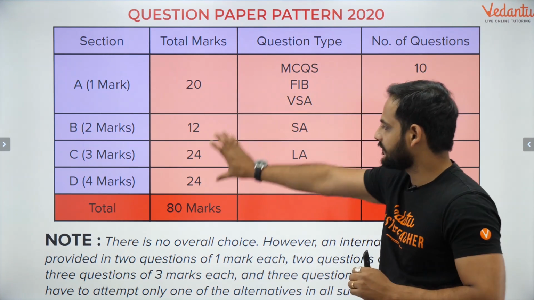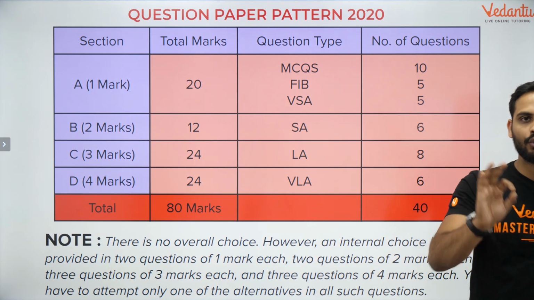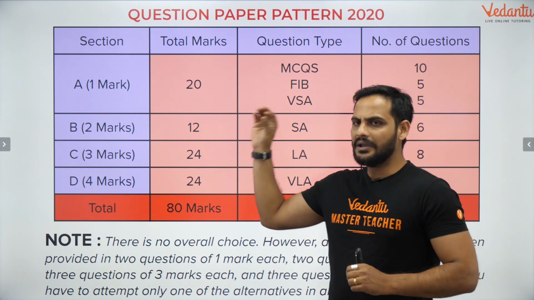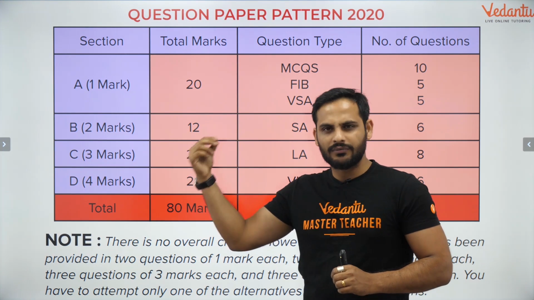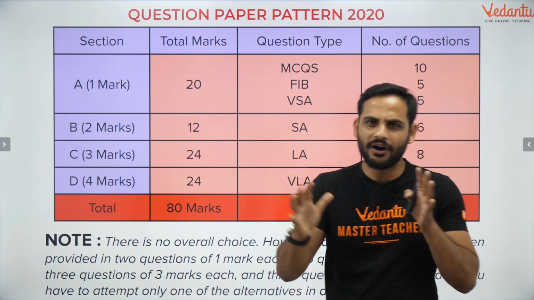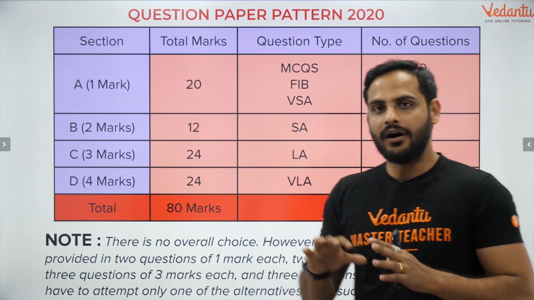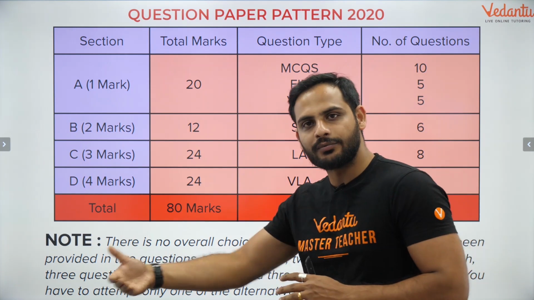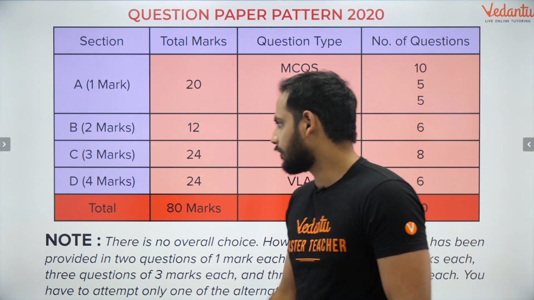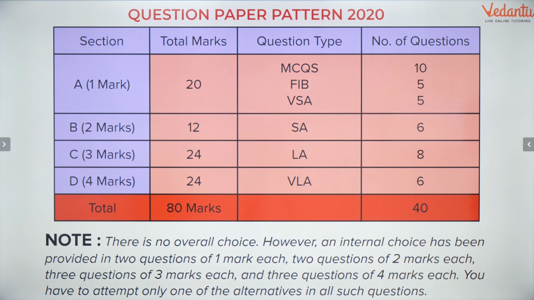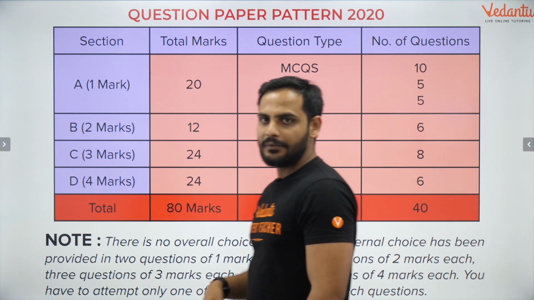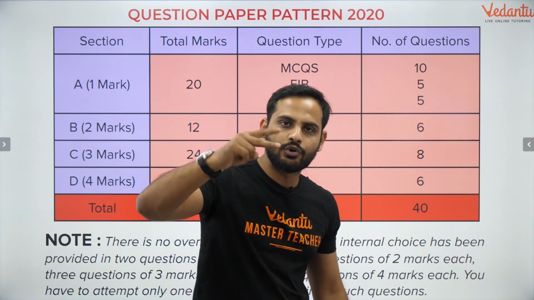So section A and section D are the scoring part. Section B, maybe one question or two questions, and section C, maybe one question, not more than one question, will be of the HOTS type, right? Now, is there internal choice provided in that? Internal choice means what, bachcho? See, here as you can see, the total number of questions is 40. In the examination, they'll be giving a choice in some of the questions.